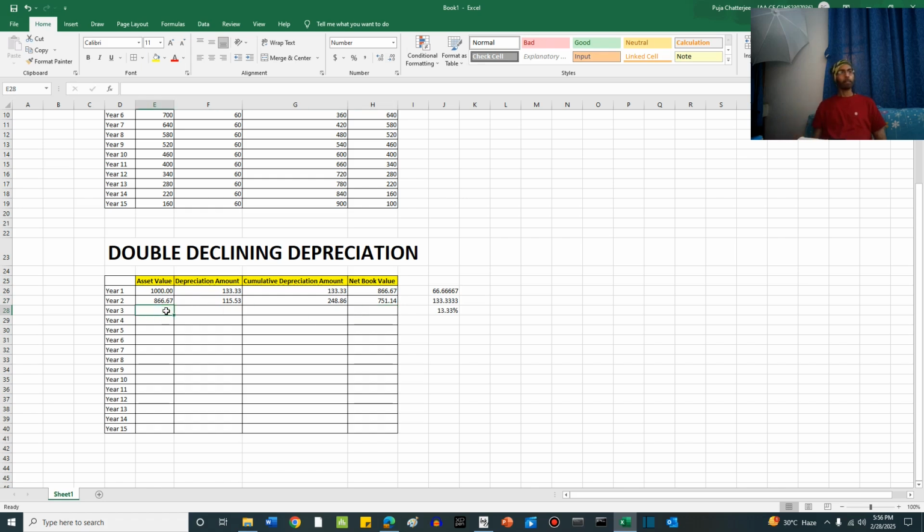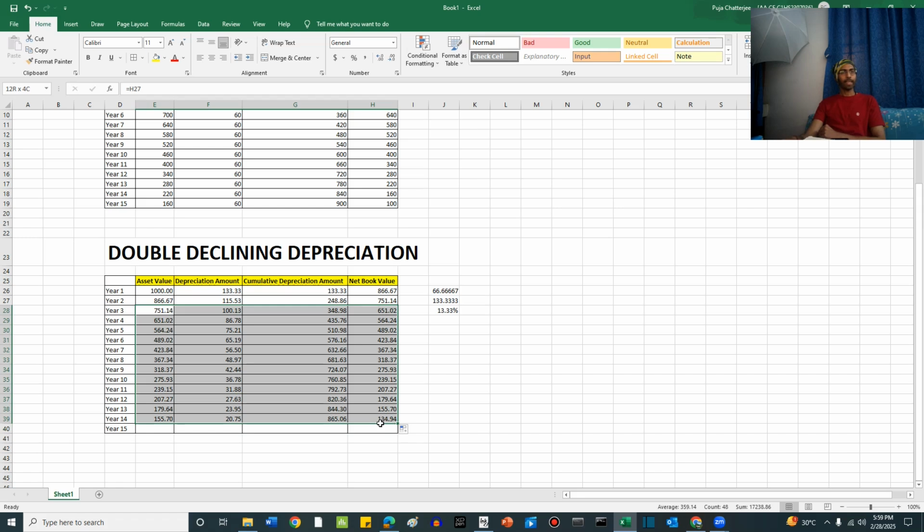So this becomes the beginning book value for year 3, 751.14. 13.33% of 751.14 is 100.13. Cumulative depreciation is equal to initial cumulative plus periodic amount of depreciation, 100.30, total amount 348.98. Net book value at the end of the period, initial book value minus periodic depreciation, 651.02. Now friends, we can go on in this way and we can calculate the values.